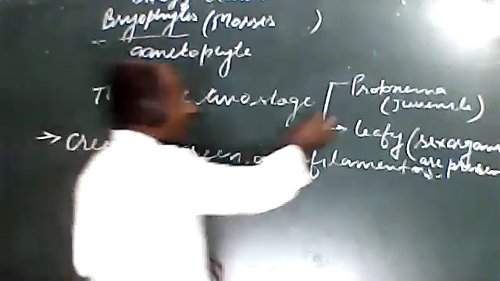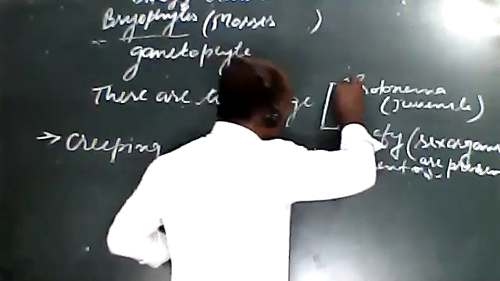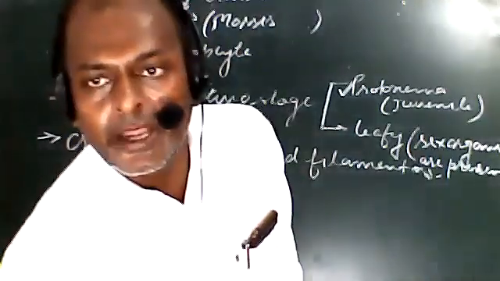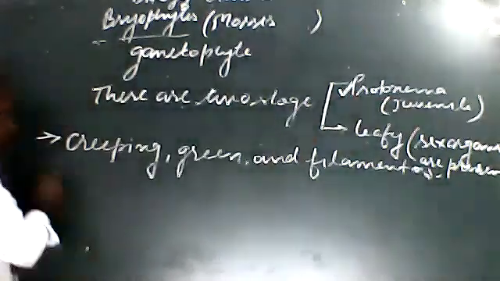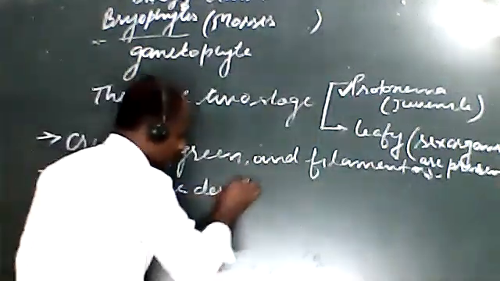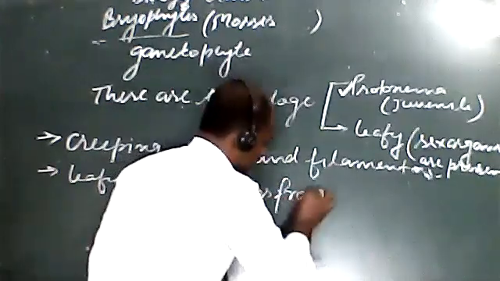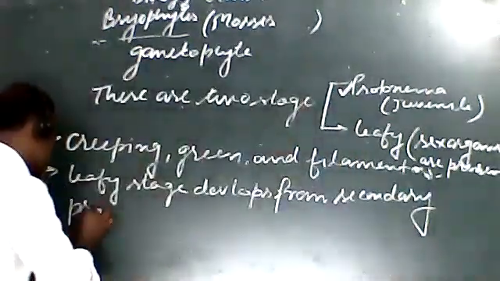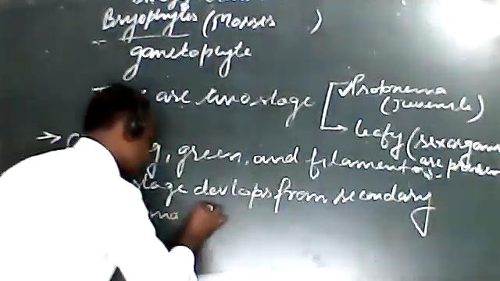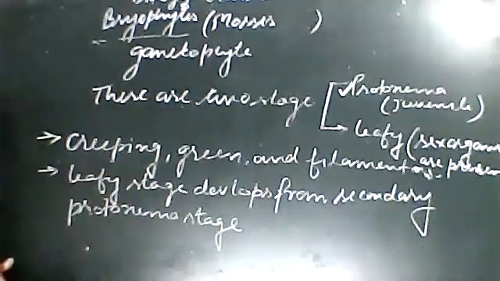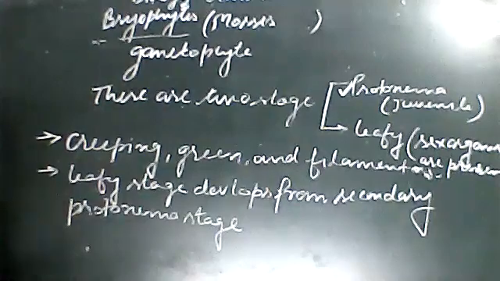It is developed from the protonema stage; the leafy stage develops after the protonema stage, or we can say it develops from the secondary protonema stage.